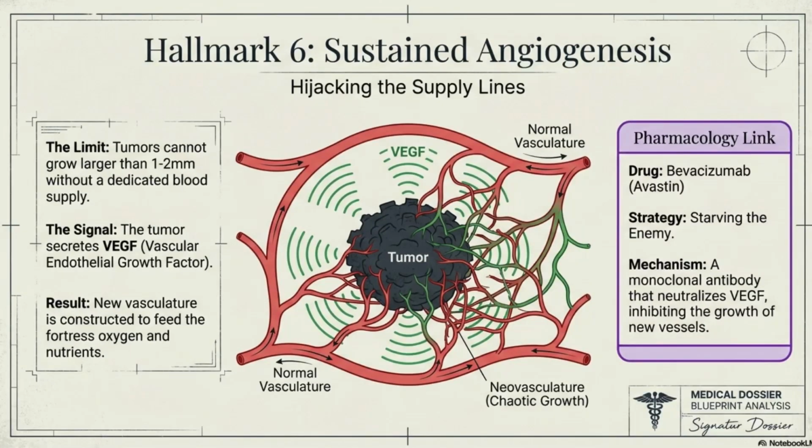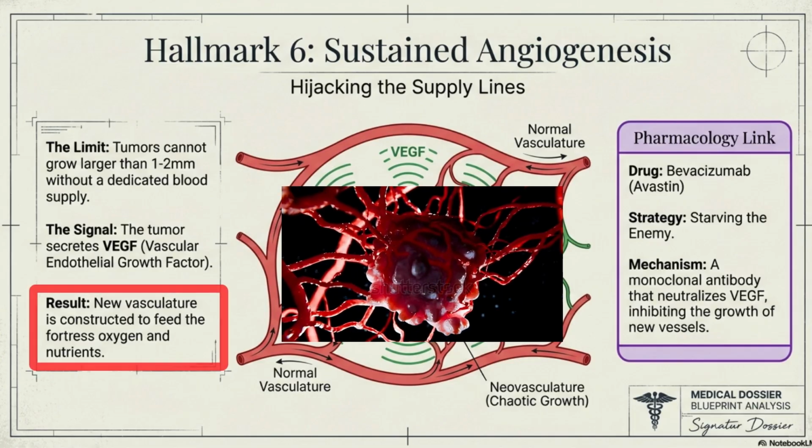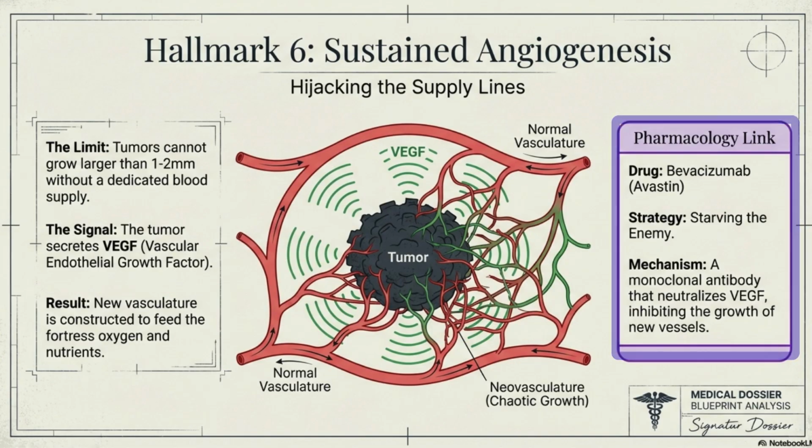Hallmark 6. Sustained angiogenesis. Tumors cannot grow beyond 1 to 2 mm without blood. They secrete VEGF to induce angiogenesis and the growth of new capillaries to feed themselves. Let's integrate this with oncology. Bevacizumab is a drug that starves the tumor by blocking VEGF.